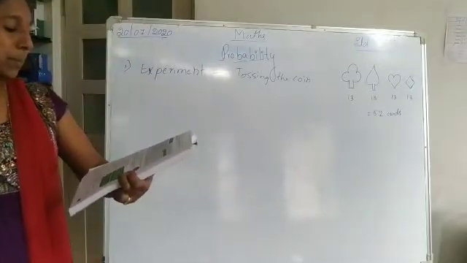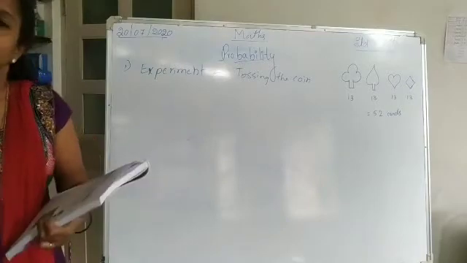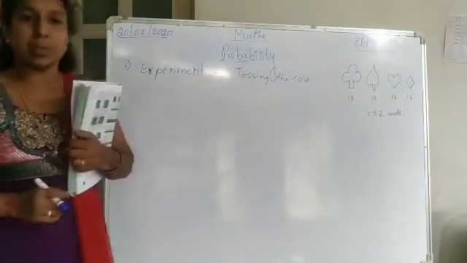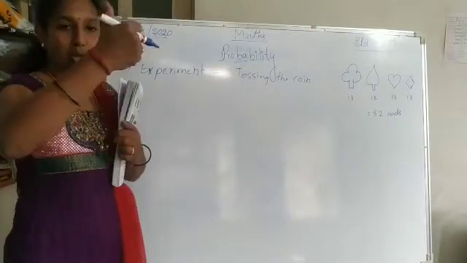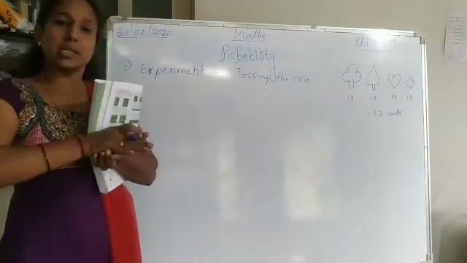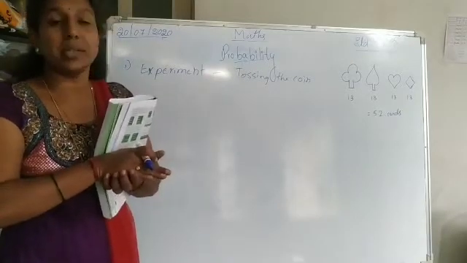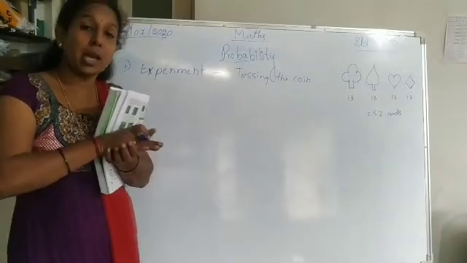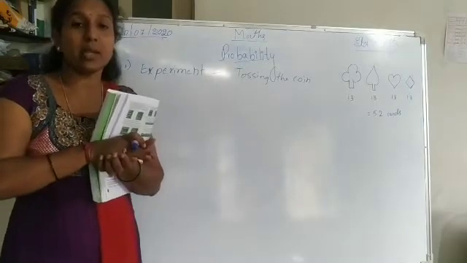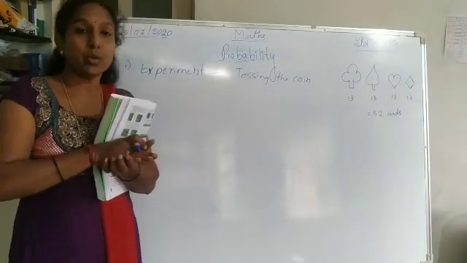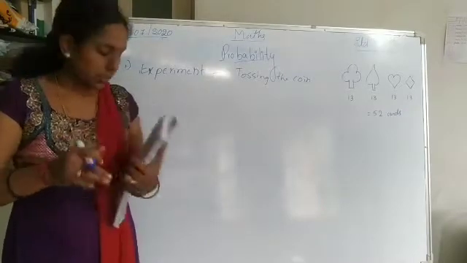Next, the outcome is the result of a single trial of the experiment. Outcome means what? Here I have conducted the experiment, that is, I tossed the coin. I got one result, one outcome. First I got the head. So what I got here, head, is called the outcome of the experiment.